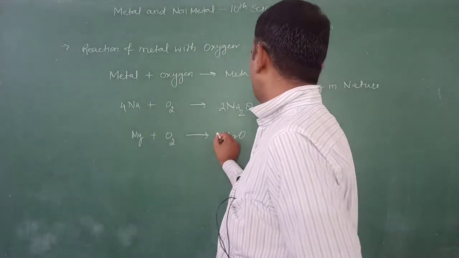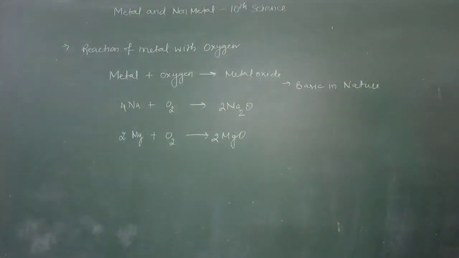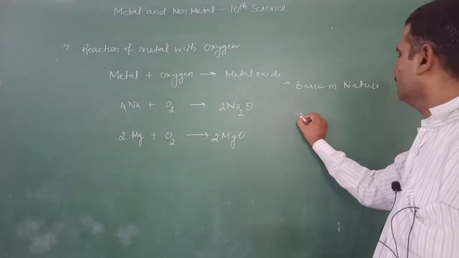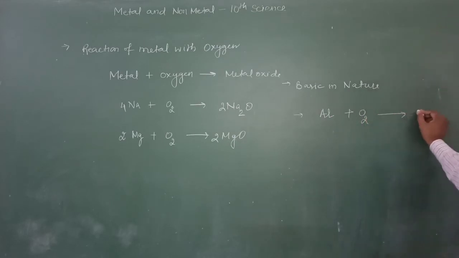This magnesium oxide is also basic in nature. We can take another example: aluminum reacts with oxygen to form aluminum oxide.